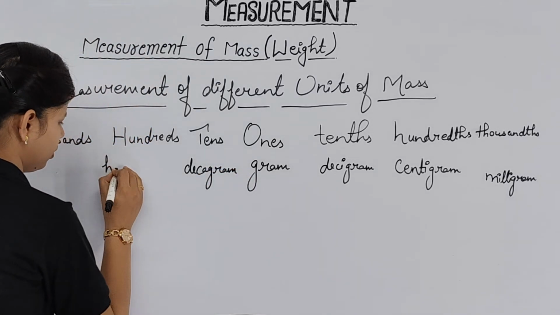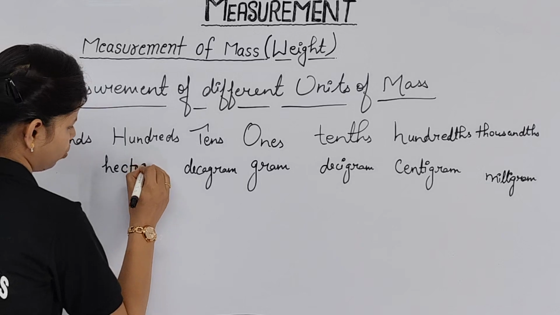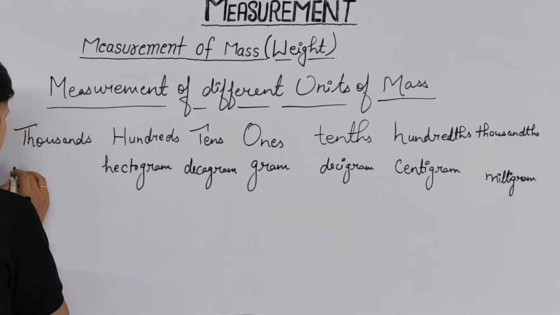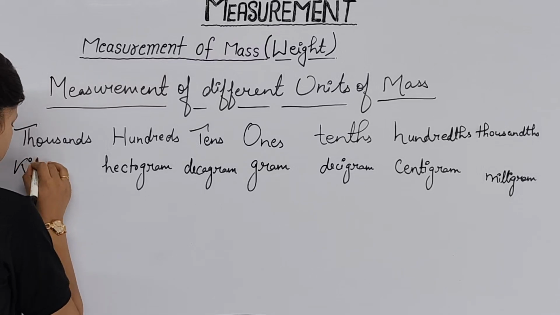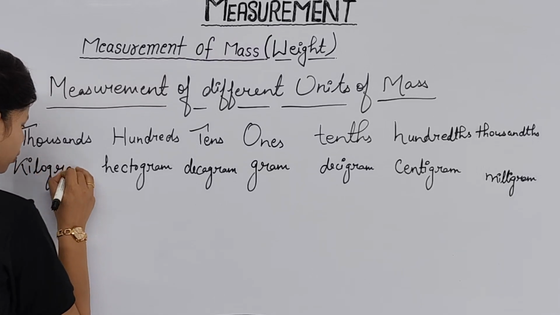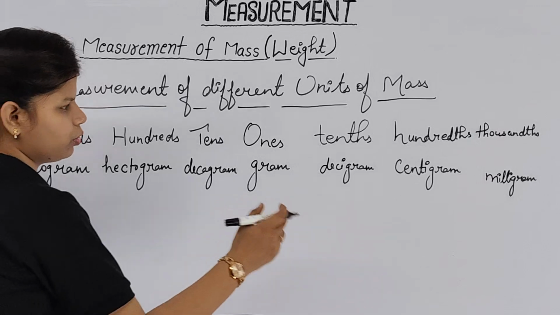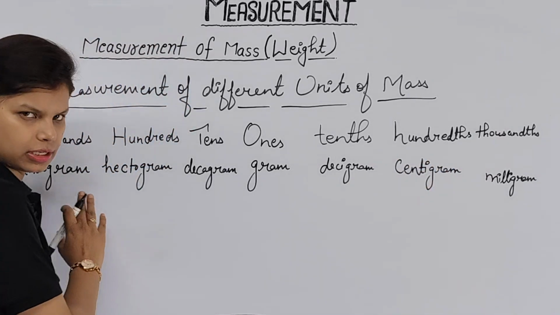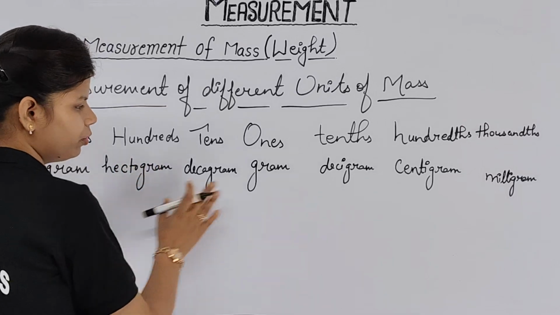Then hectogram. And then at the last we are having kilogram. I hope it's easy for you to compare also. Milligram is the smallest one, whereas kilogram is the biggest one. Don't have any confusion in these things.